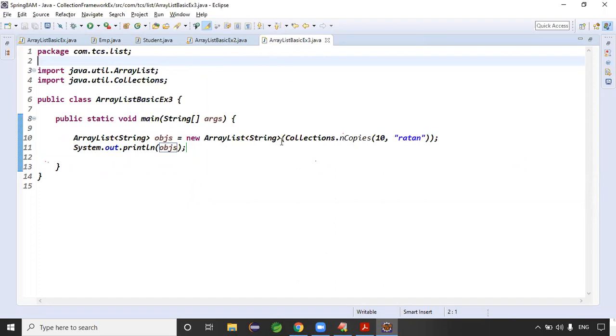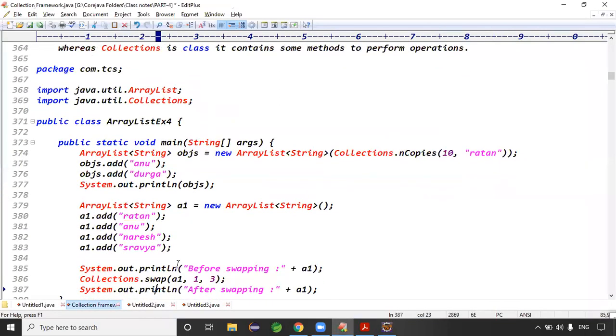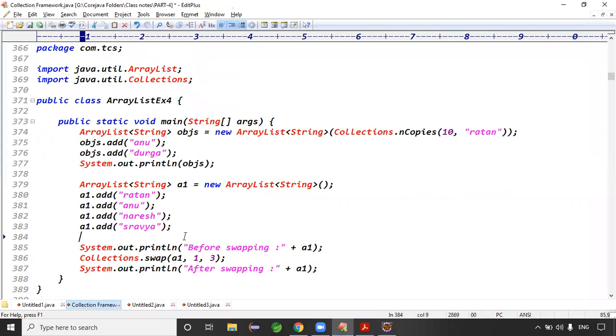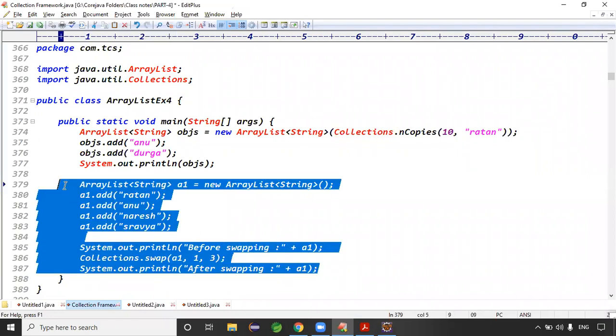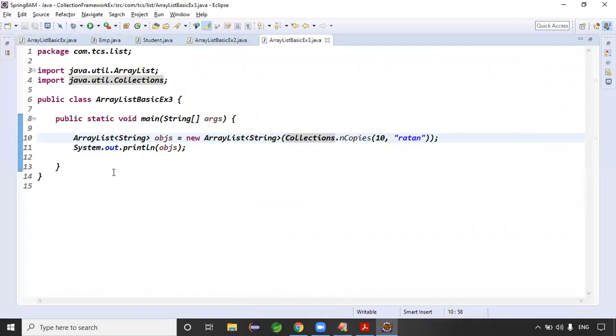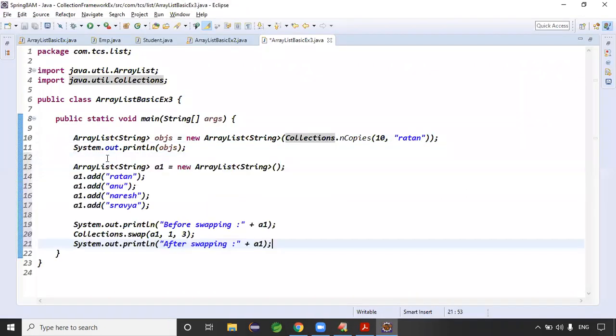Guys, nCopies is clear? Collections.nCopies(10, "Ratan"), right? So nCopies means to add the same data multiple times. Now this is swapping the data. So there is a swap method. The Collections class contains one more method like the swap method. In this example, we discussed two methods of the Collections class: one is the nCopies method, and one is the swap method.